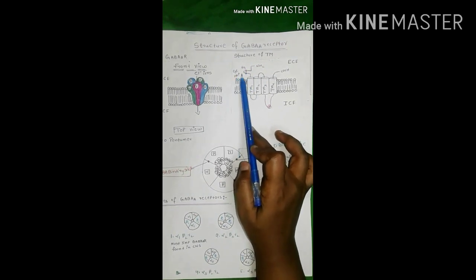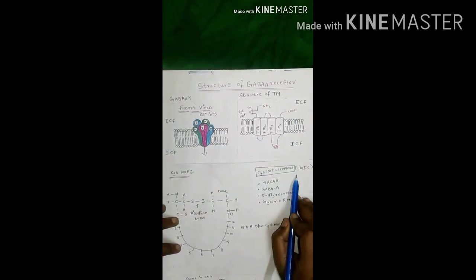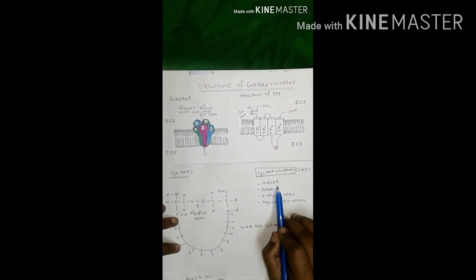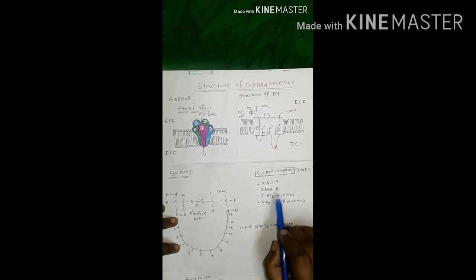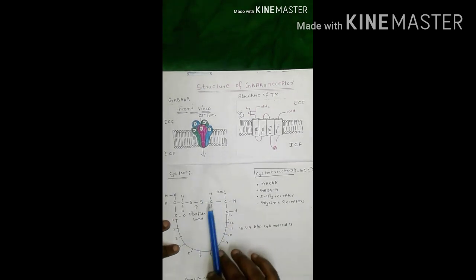That's why it is a cis-loop receptor. Cis-loop receptors are nicotinic acetylcholine receptor, GABA A receptors, 5-HT3 receptors, and glycine receptor. Okay, in this slide I am explaining how this cis-loop is formed.